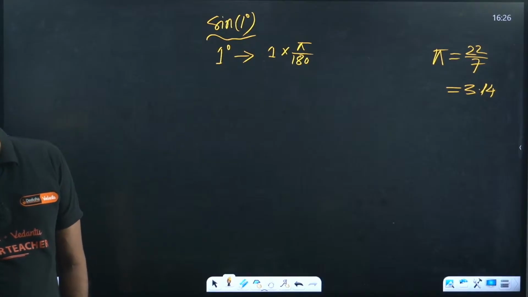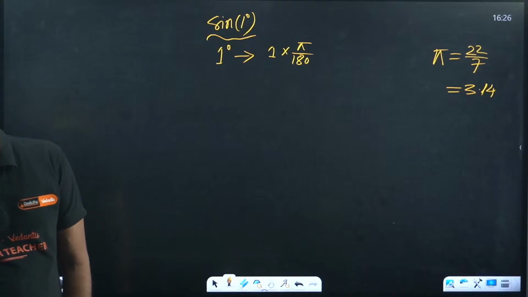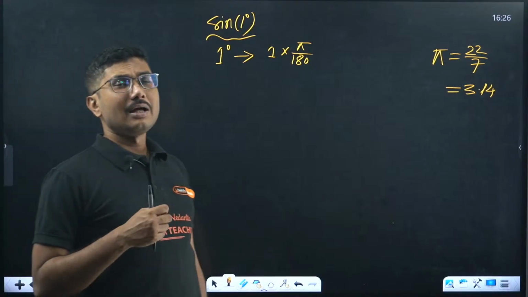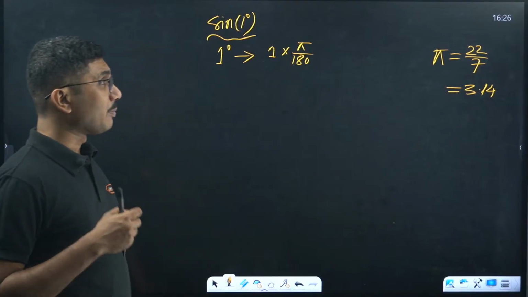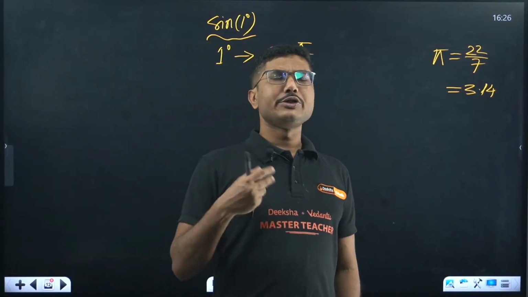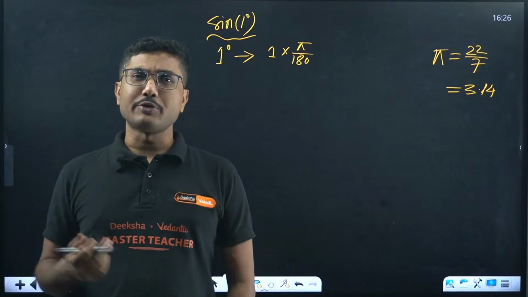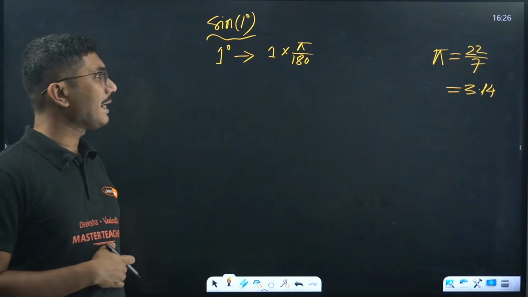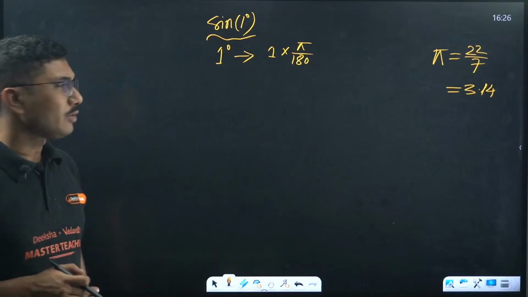I see some of the comments are deleted. I can see that 22 by 7 is actually an approximate value which we will take from time to time. Otherwise, for all practical purposes, we will take the pi value as 3.14.